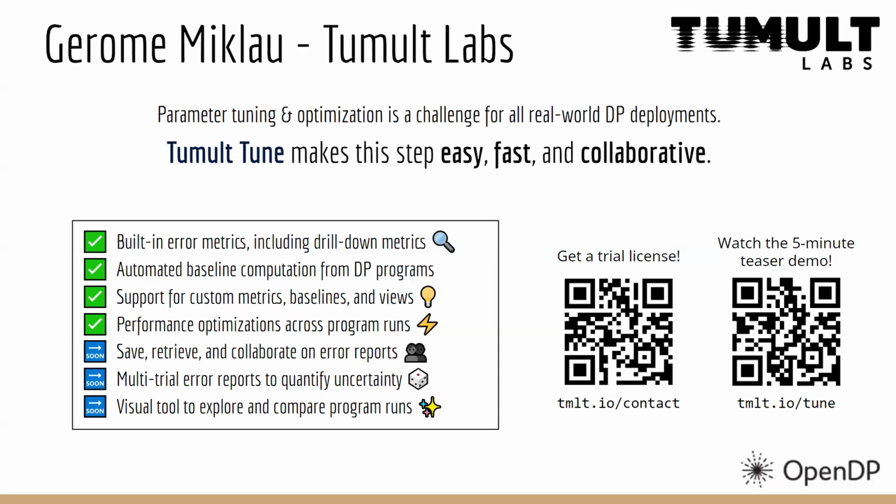And we've taken an empirical approach to this. So essentially, we're trying to run a differentially private program multiple times, comparing it with a baseline, and allowing us to efficiently explore the set of possible parameters. So we have built-in error metrics, including drill down error metrics, which have to do with measuring metrics for each group if you're doing a group by, for example. Automatic baseline computation for a DP program, which turns out to be kind of tricky and annoying to specify. And we're certainly going to let our users customize metrics and customize their baselines. And we've implemented a bunch of performance optimizations as well.